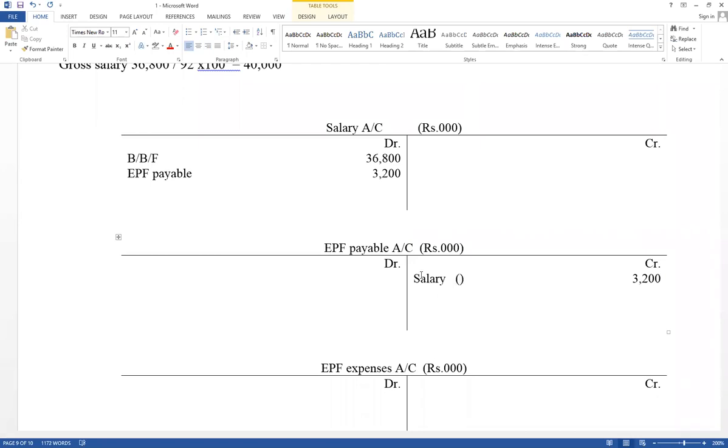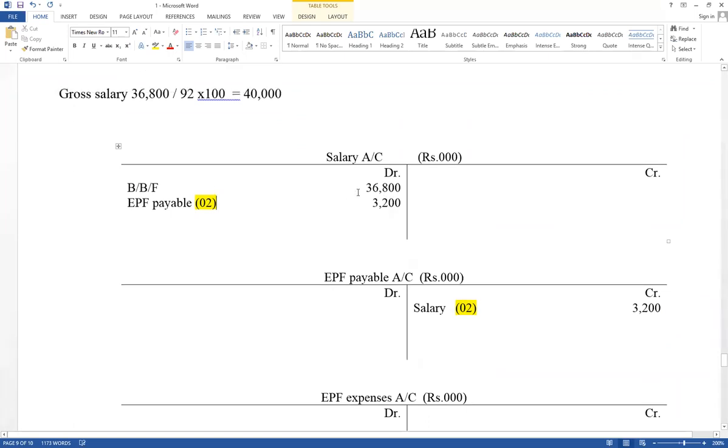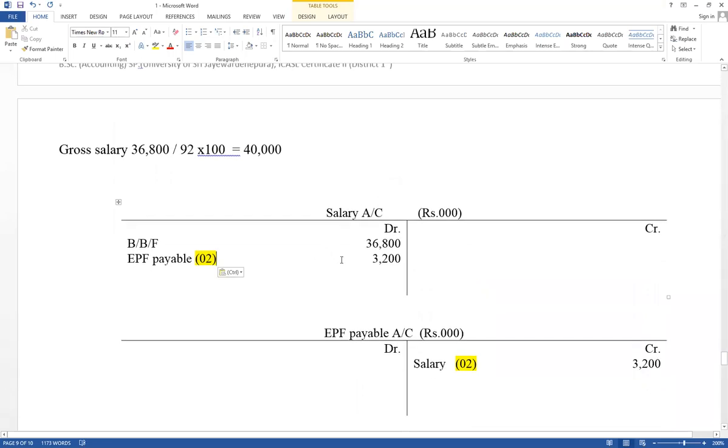Now step number 1, no need to record. It has been recorded already. Available in the trial balance. Therefore, this is step number 2. Salary account debit, EPF payable account credit. Step number 1, no need to record now. It has been recorded. Available in the trial balance. Salary account debit, EPF payable account credit. That is the contribution of employee.